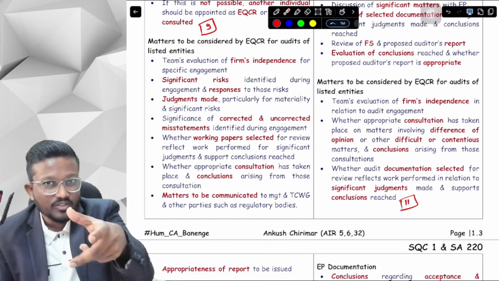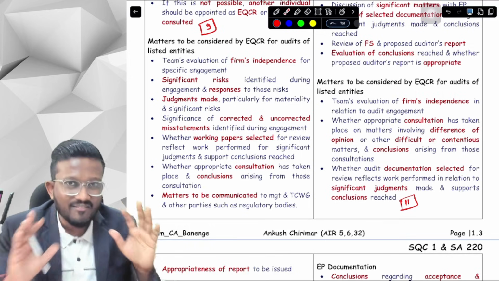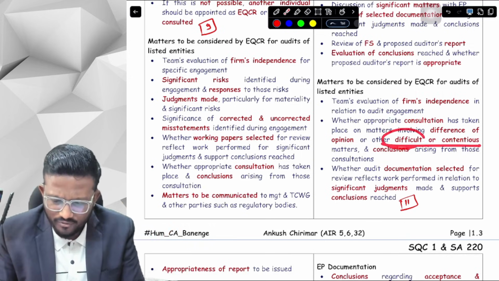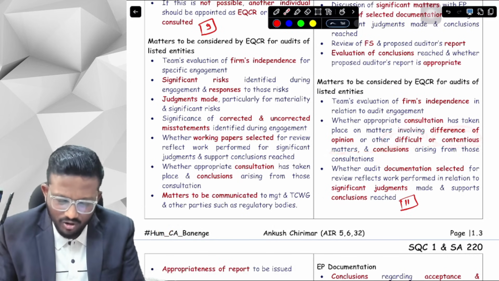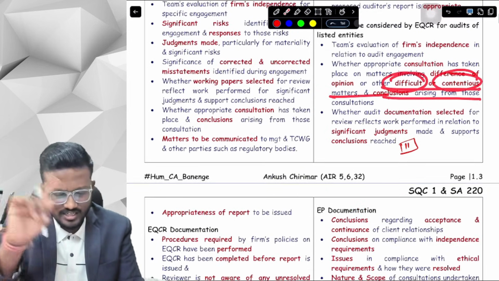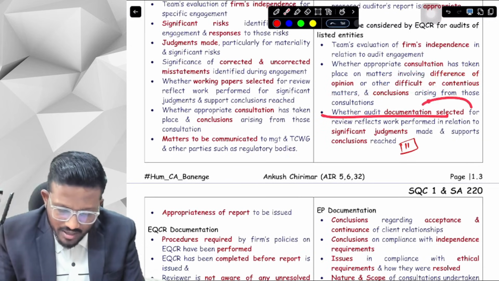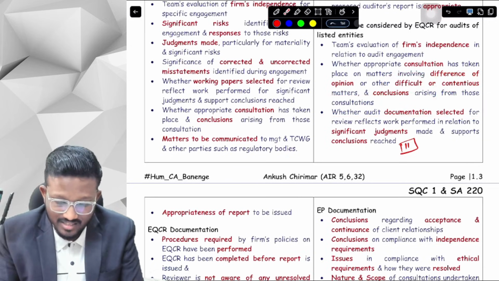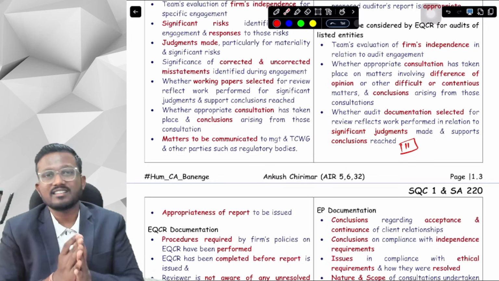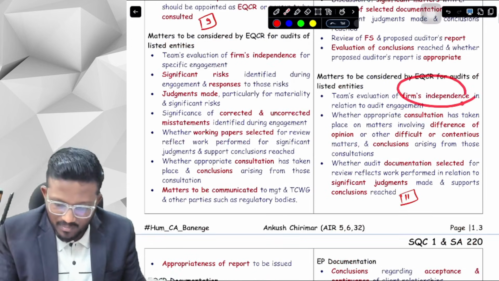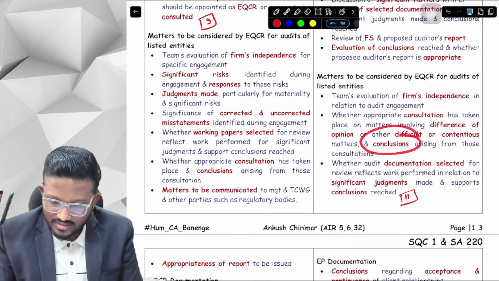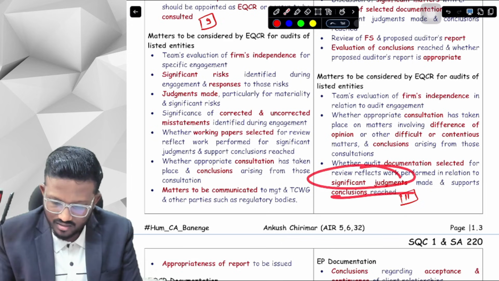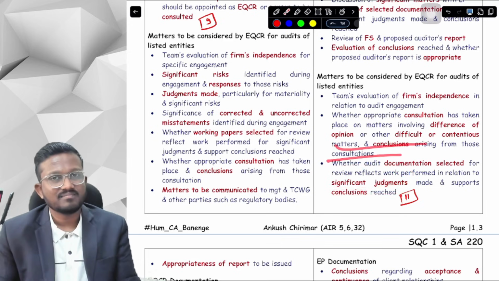We can have a difference of opinion, you can have a different opinion, I can have a different opinion. So the consultation can be on a difference of opinion, or for difficult or contentious matters as well, and what conclusions arose from the consultations. Secondly, whether the audit documentation selected reflects that the significant judgments were correct and supports the conclusions that were reached after taking the significant judgments. So basically: independence, significant judgments and conclusions, and thirdly, contentious matters and conclusions.